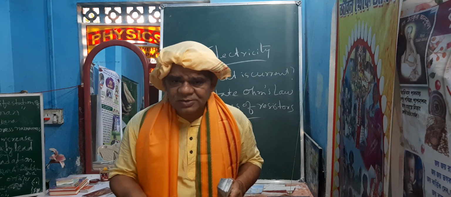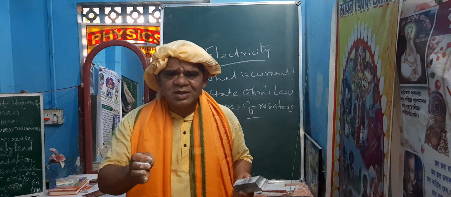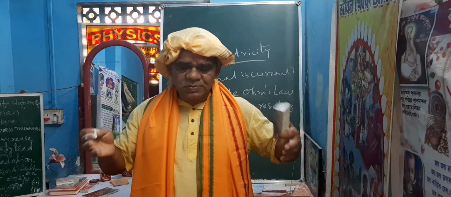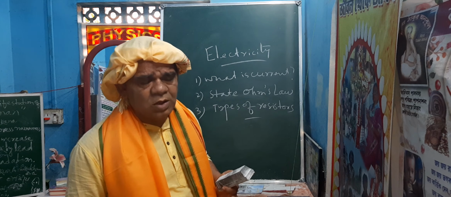Bulb, this is also one type of resistance. How? Because in a bulb there is a filament, and the filament is nothing but resistance. So when current flows through it, it gets obstructed by that filament. Then it becomes hot, and when it becomes sufficiently hot, it gives light. In this way, we get light from a bulb. So TV, nothing but a resistance. Geyser or fan, nothing but resistance. The function of resistance is there. So how they are connected, that we want to know now.